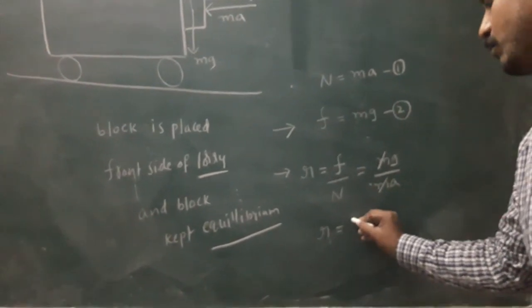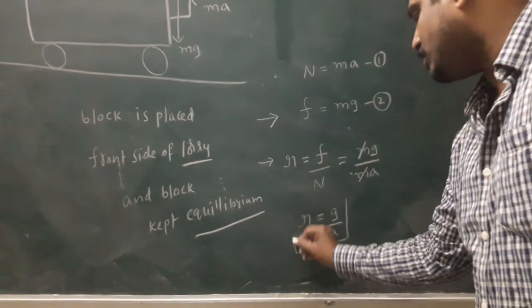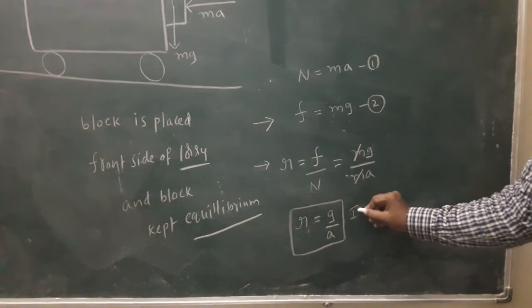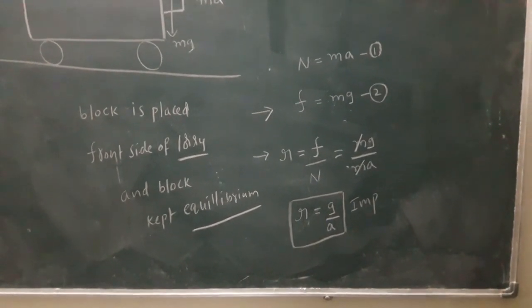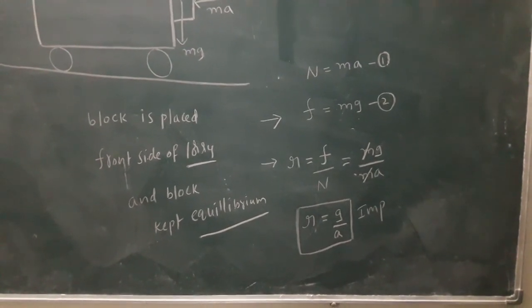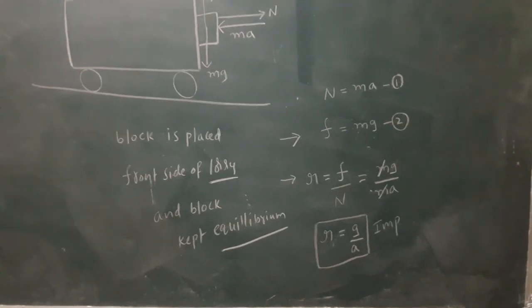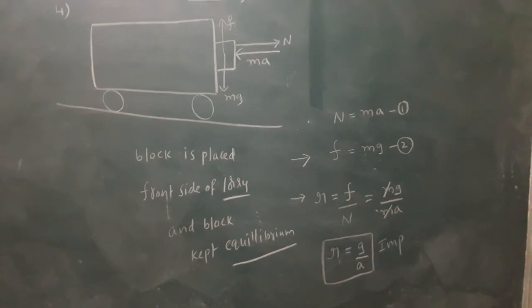What is the formula for the coefficient of friction? Simply g by a. Important. What is the question? A block is placed in front of the lorry, and the lorry accelerates with A. To determine the coefficient of friction, the formula is g by a.